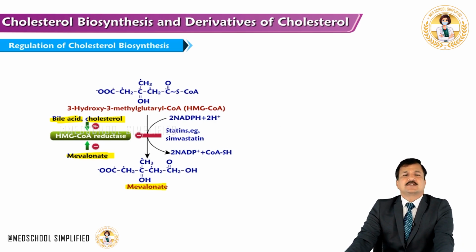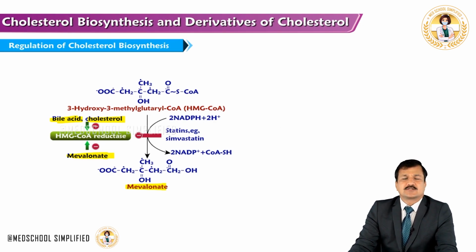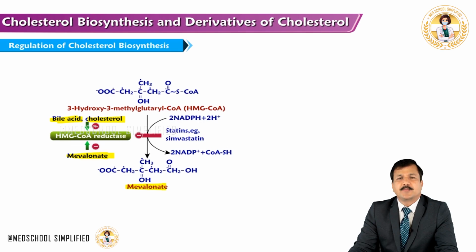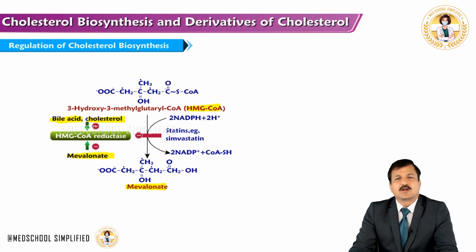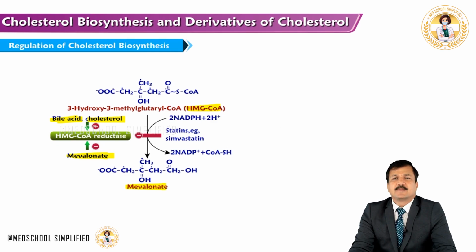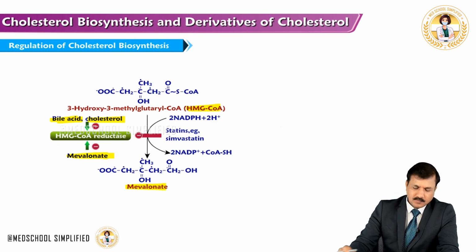And as shown in the figure, the statins, which are drugs that act on HMG-CoA reductase competitively, compete with HMG-CoA for the binding site. So they will also inhibit HMG-CoA reductase enzyme, thereby reduce formation of mevalonate, and ultimately decrease cholesterol biosynthesis.